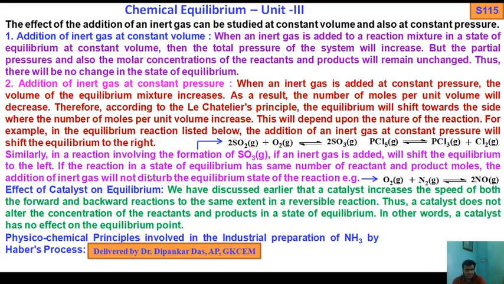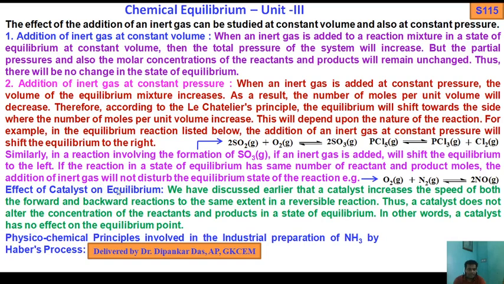If the reaction in a state of equilibrium has the same number of reactant and product moles, the addition of inert gas will not disturb the equilibrium state. For example, O2 gas plus N2 gas gives twice NO gas.